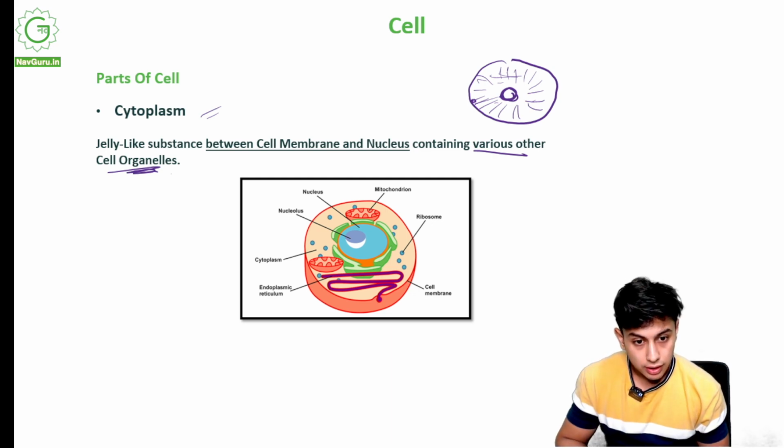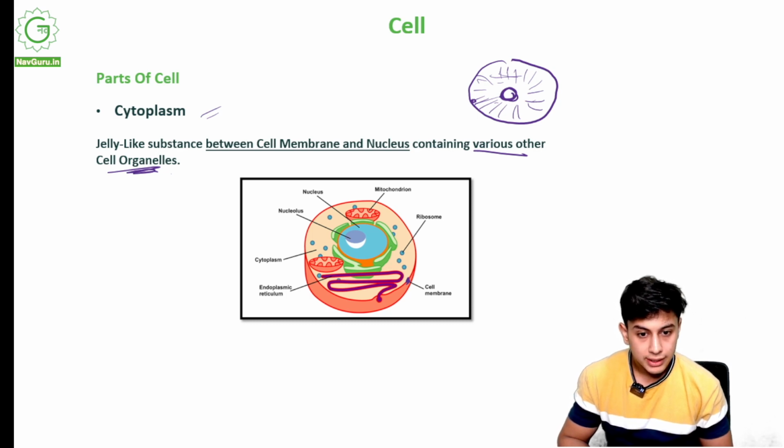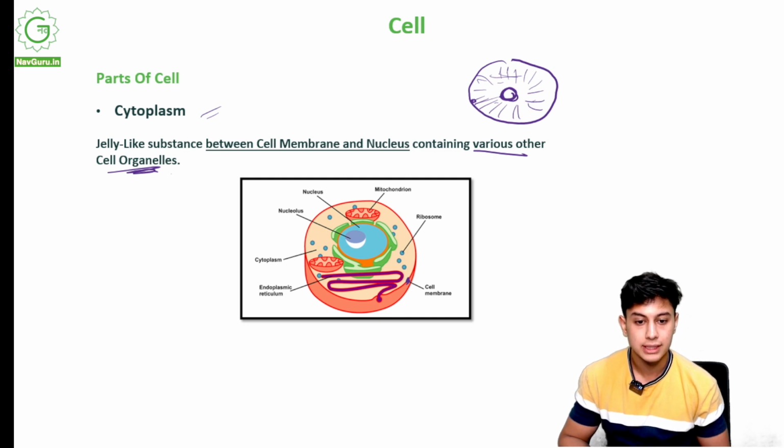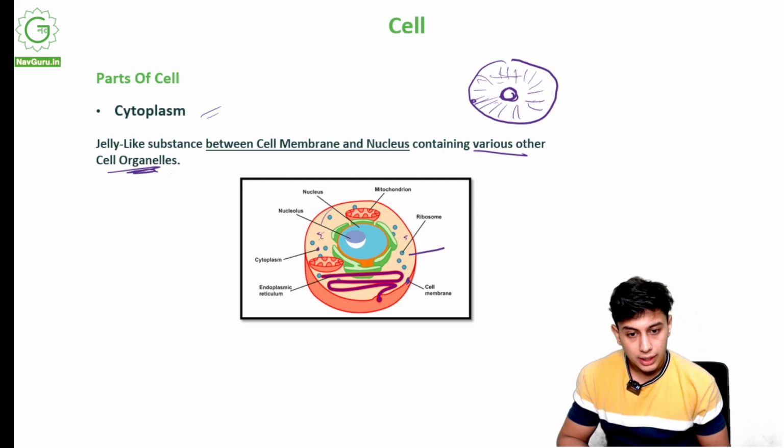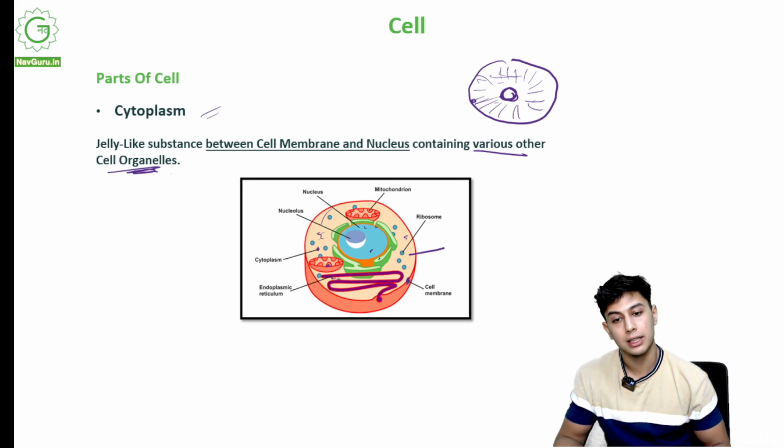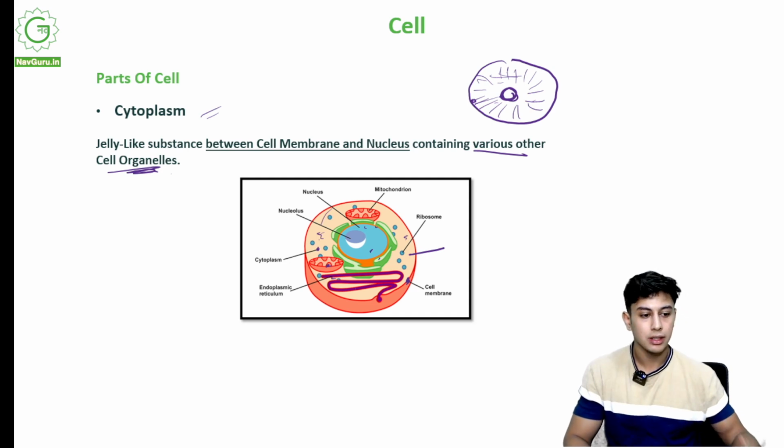See over here. This is the cell membrane. This is the nucleus, this blue part. This light orangish part that you see having a lot of things, it is the cytoplasm. This orangish part, right? And it has all of these structures inside it, cell organelles. We will study cell organelles in detail.